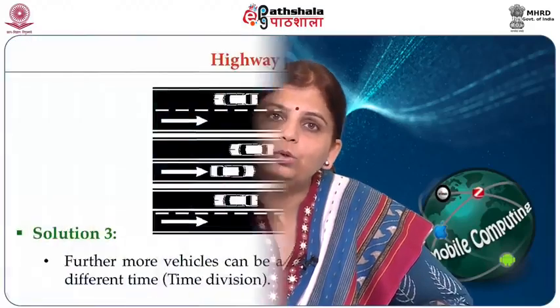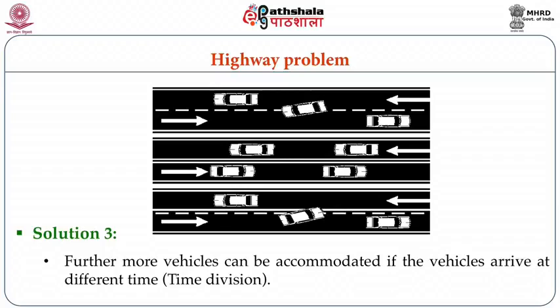What I can do is that now within the same lane, with the cars moving with a particular frequency, that is, in the same lane there are 2 cars moving with 100 km speed, they will be allowed to move at different times. So a particular time slot can be assigned to a car. For that time slot only, that car will move. So suppose there are 5 time slots in the 100 kilometer speed band. So 5 cars can be accommodated. That means 5 cars can take their turn and go within that particular lane.